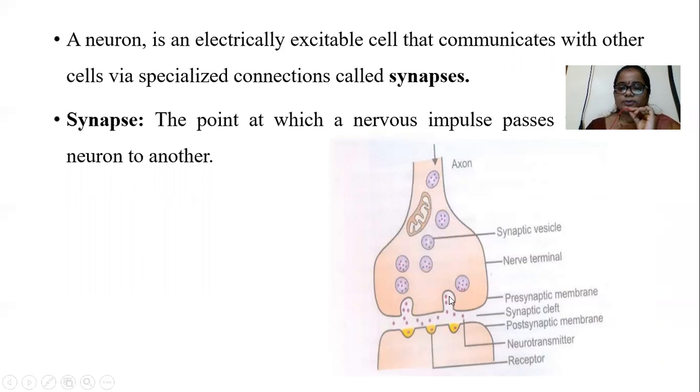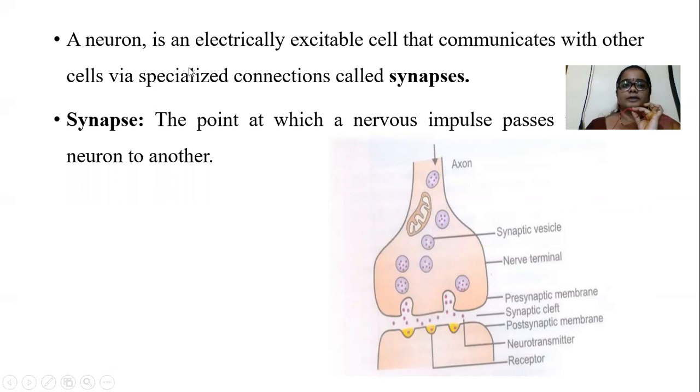Then what is the definition of a synapse? It is a particular point. At this point, communication occurs, and there is a transmission of impulses from one neuron to another neuron. That particular site, that particular point, is known as the synapse.